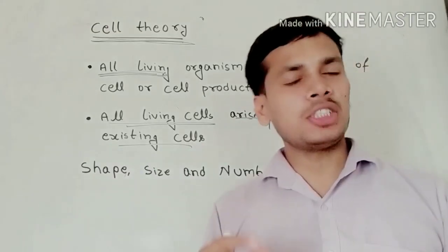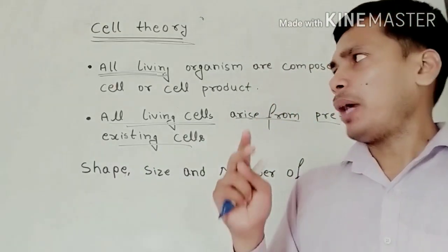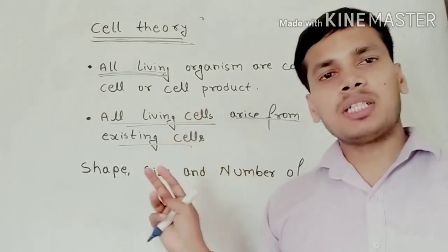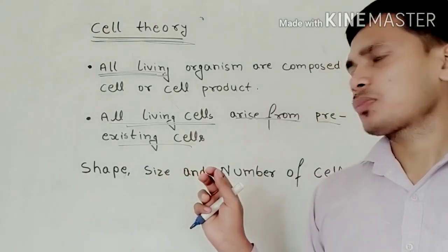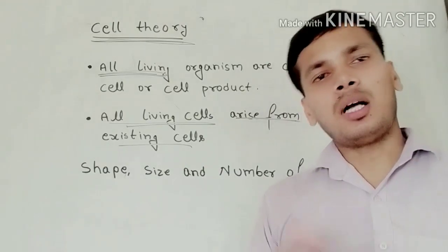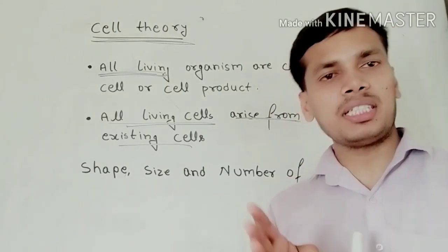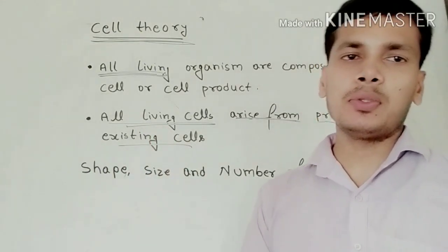These are the two important points by which we can explain the cell theory, and it was given by M. Schleiden and T. Schwann, two biologists. So remember, cells come from cells. This is the second point, and the first point is that all living things are made up of cells.